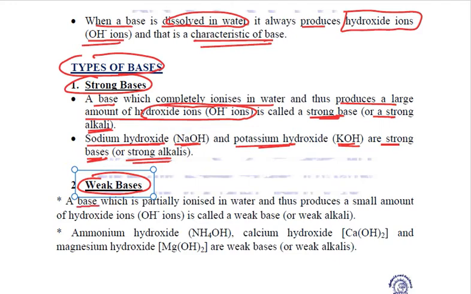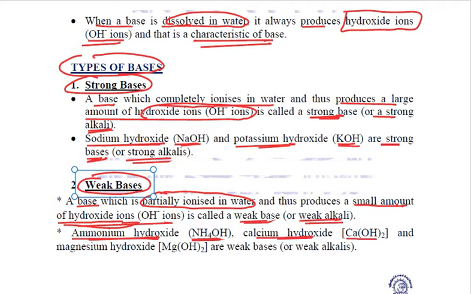But if a base is partially ionized in water, if it is not completely ionized, and is producing a small number of hydroxide ions in water, then it is called a weak base or a weak alkali. For example, ammonium hydroxide NH4OH is a weak base. Calcium hydroxide Ca(OH)2 is a weak base.